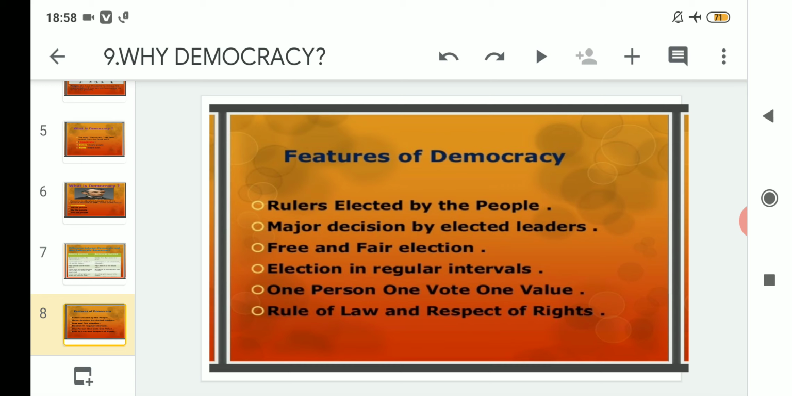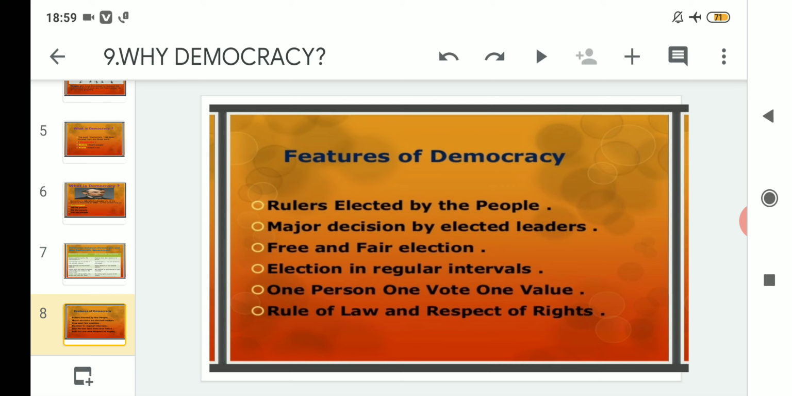Clear? The number 2 feature is major decisions by elected leaders. That means after we have elected our leaders and they have been given their portfolios, suppose in our country the real head is our Prime Minister. So all the major decisions will be taken by whom? All these leaders, or our real head, our honorable Prime Minister, will take all the major decisions related to the welfare and development of the people or society.